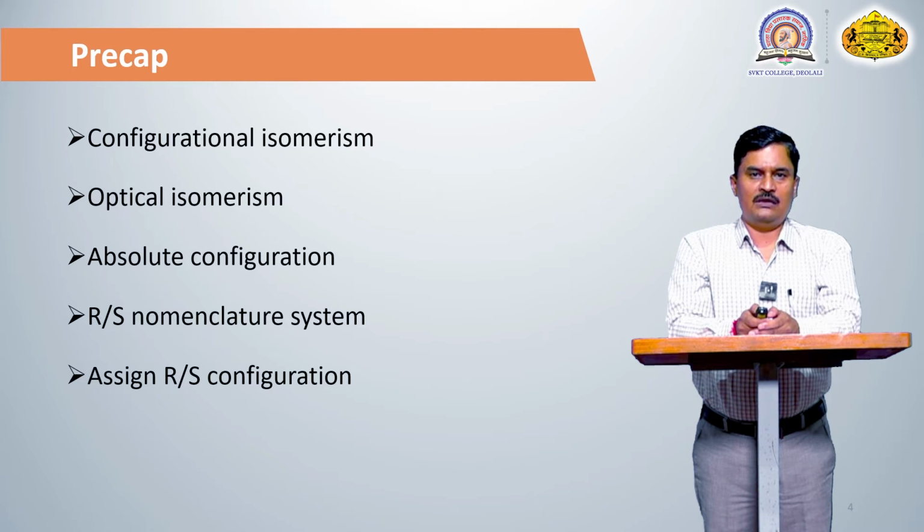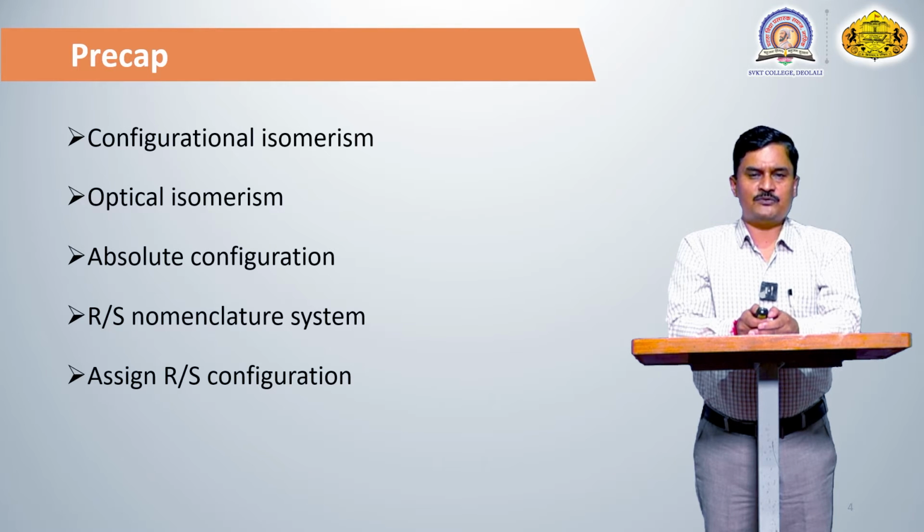For example, if we pass plane polarized light through a sugar solution, it may rotate clockwise or anti-clockwise. Such compounds are known as optically active substances.